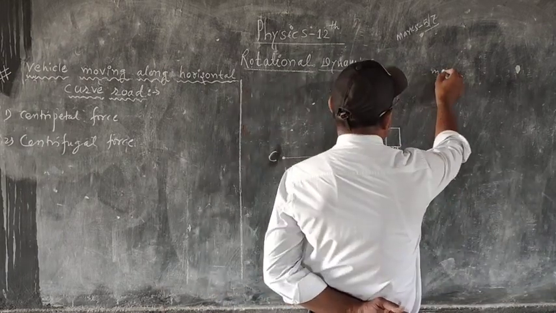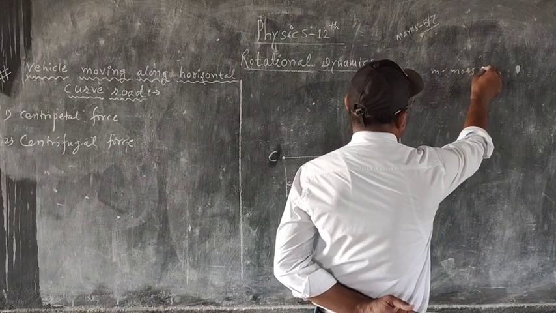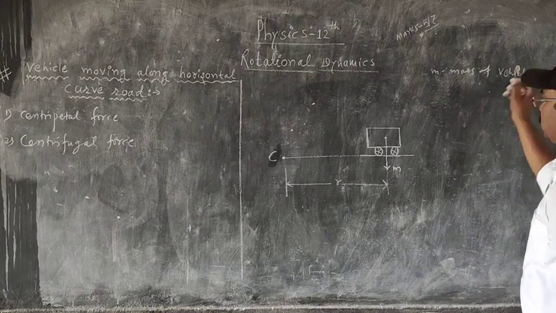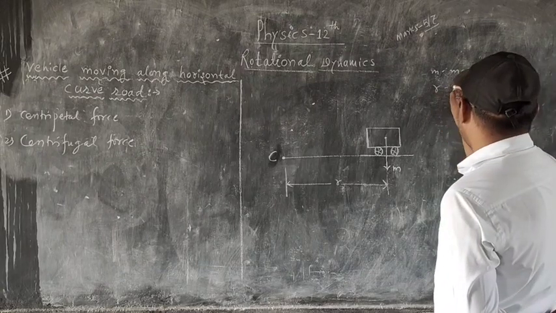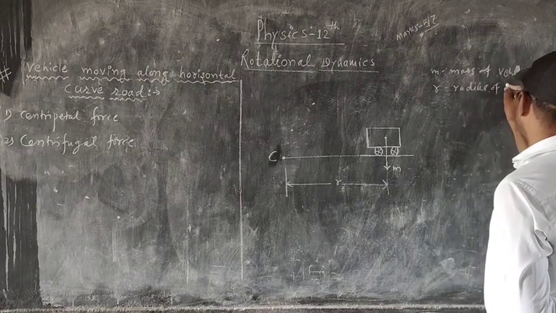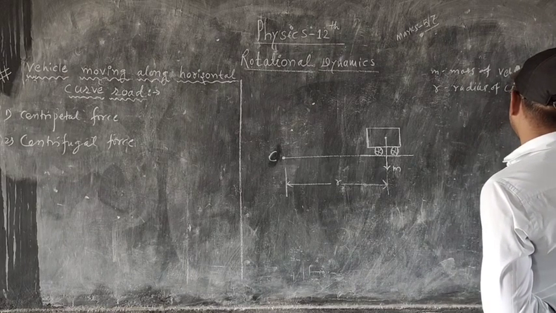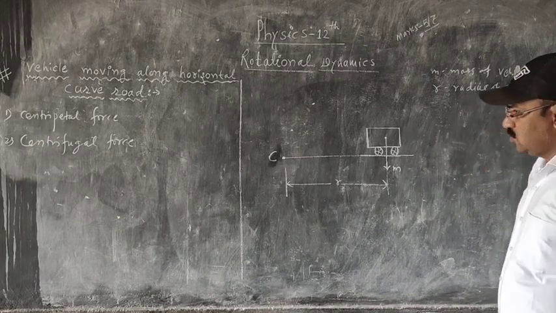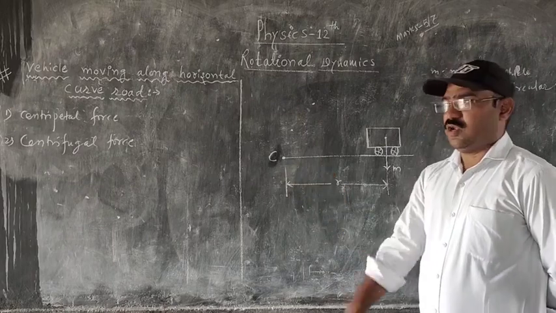So m is the mass of the vehicle, r is the radius of the circular path, and C is the center of the circular path.